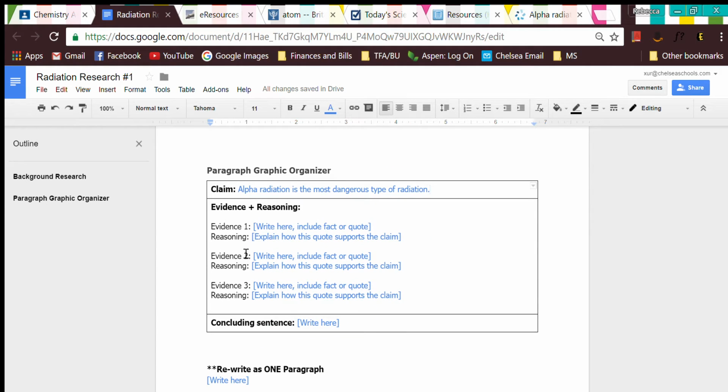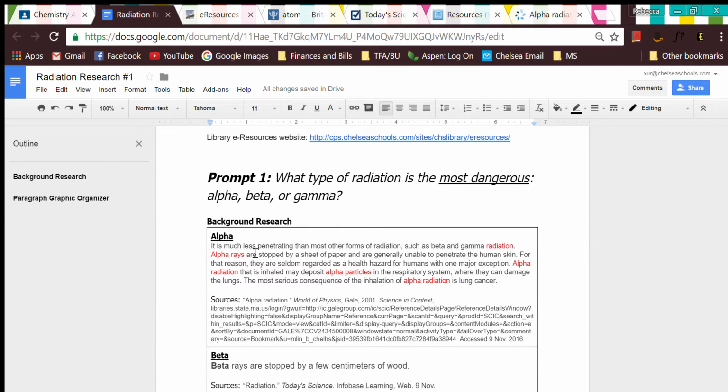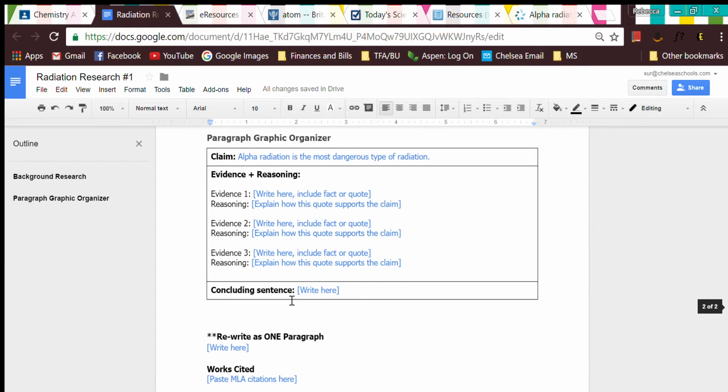And then for evidence and reasoning, the evidence is information from your research. So go back to your research that you copied here and pick one fact that you want to point out, one fact that you want to use. So if I said alpha rays are the most dangerous, I'm going to copy this line that says alpha radiation that is inhaled may deposit alpha particles in the respiratory system where they can damage the lungs.